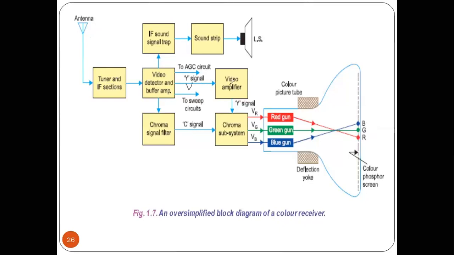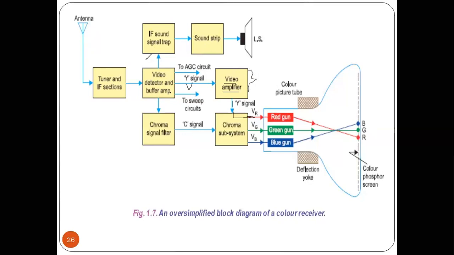That video signal is transmitted towards the video amplifier, and after amplification we transmit that signal towards the electron gun. Then, after we have received that video signal, the remaining signal is the sound signal.